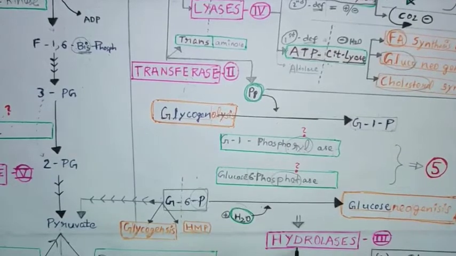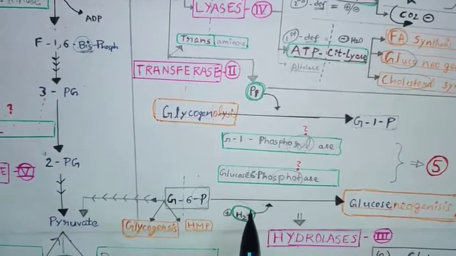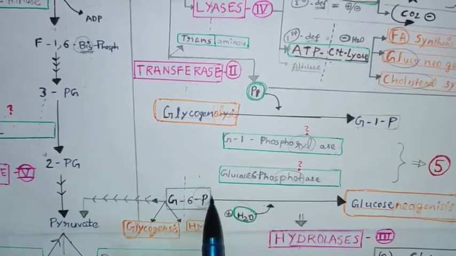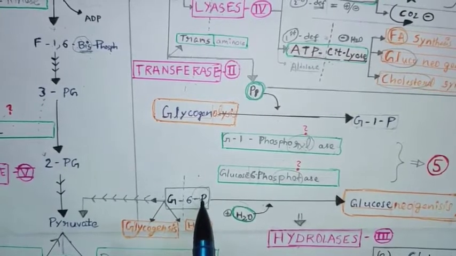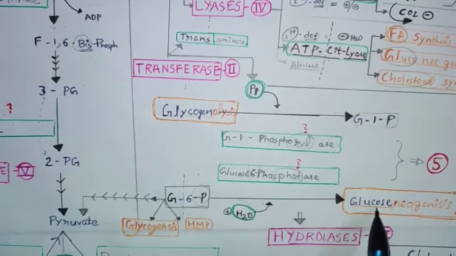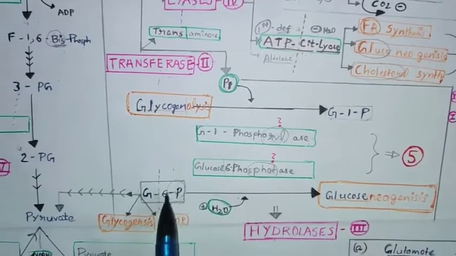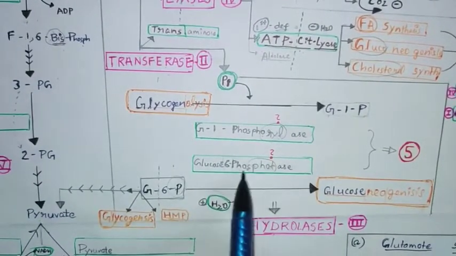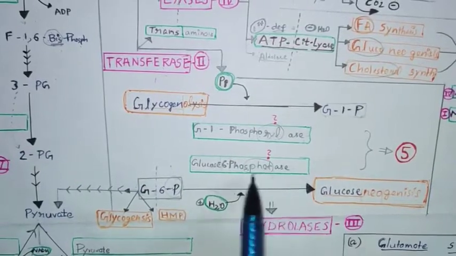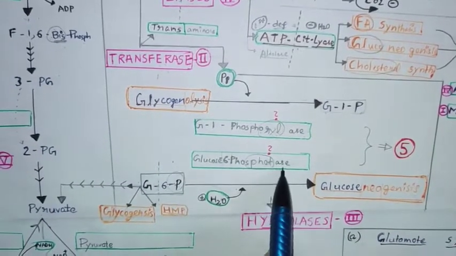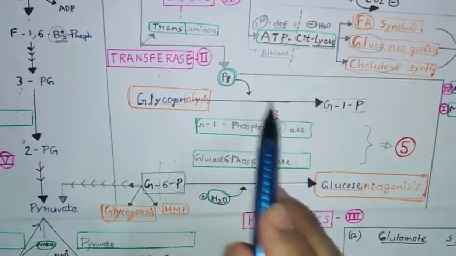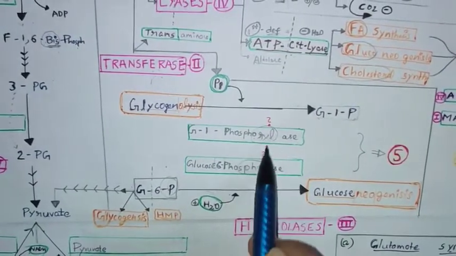What is the definition of hydrolase? Breaking the bond with the addition of water. So the phosphate group is broken. Phosphate is removed and glucose is left. You can see here glucose is left. In gluconeogenesis this takes place. So here we can just say that the phosphate group is broken. Okay, phosphatase. Here the phosphoryl group is added, so phosphorylase. You can remember the difference like this.